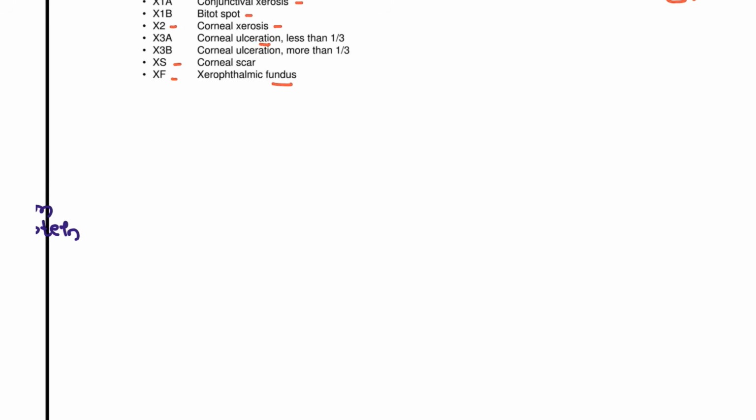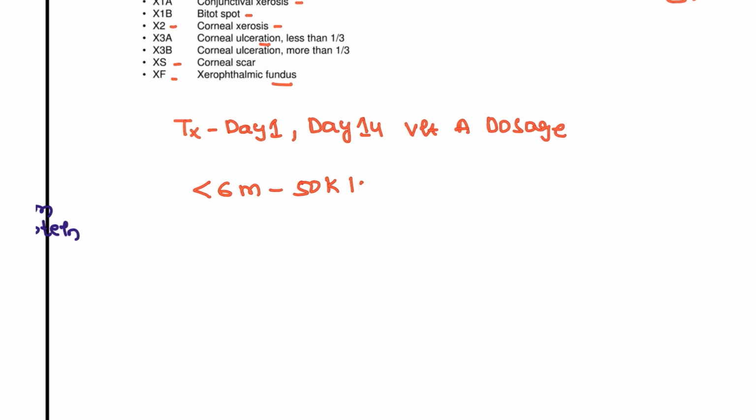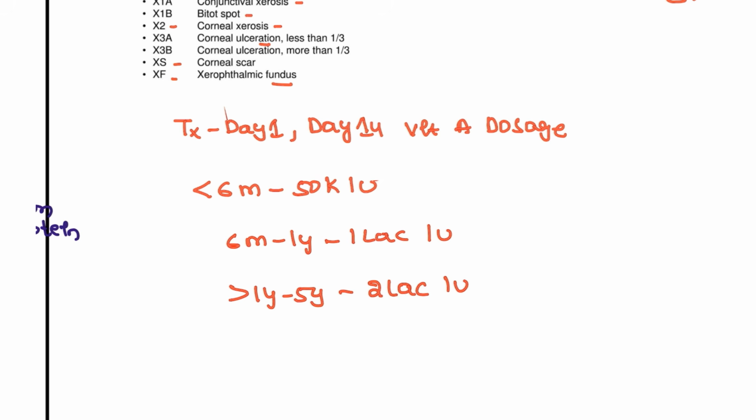How are we going to treat these patients of the xerophthalmia? We are going to treat these patients on day 1, as per the age, and also on day 14. On these 2 days, we are going to give the vitamin A dosage. How are we going to follow this dosage, guys? Less than 6 months, you are going to give 50,000 international units. More than 6 months and up to 1 year, you are going to give 1 lakh international units, and more than 1 year to 5 years, we are going to give 2 lakh international units. As per that, we are going to give.